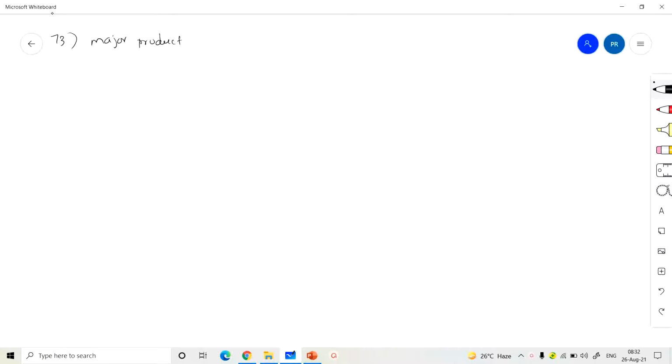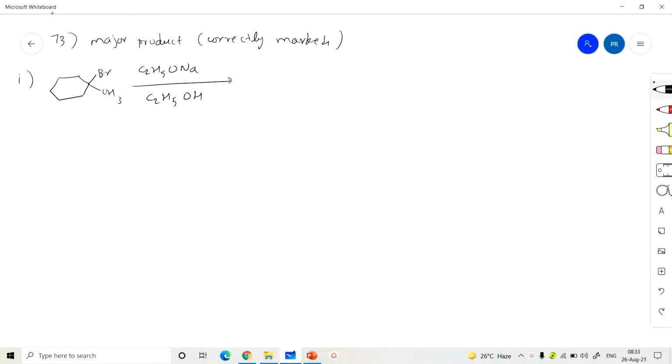Now you see the first one: 1-bromo-1-methylcyclohexane reacts with sodium ethoxide in the presence of ethyl alcohol.